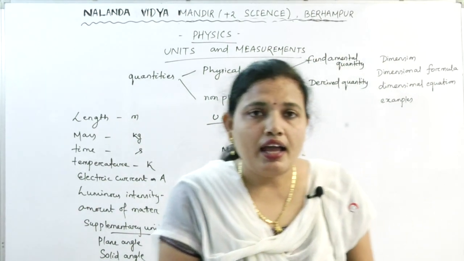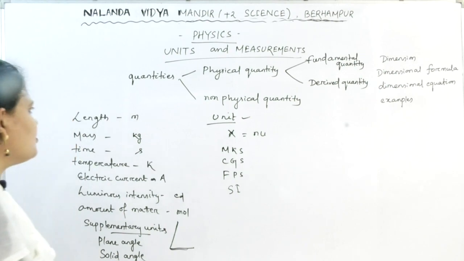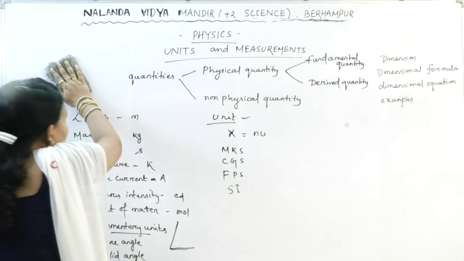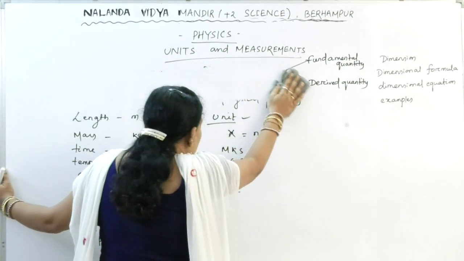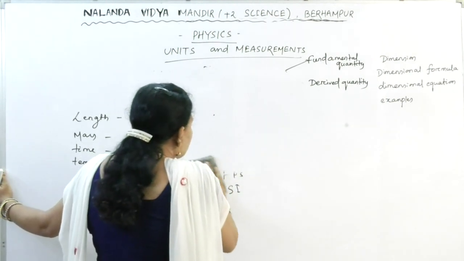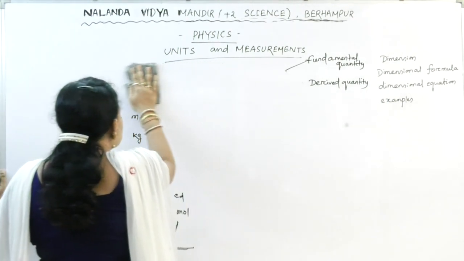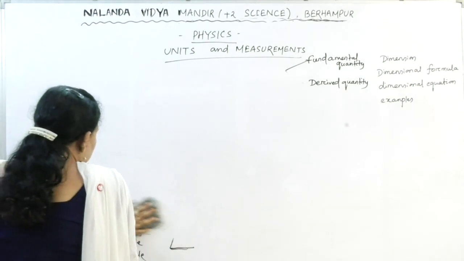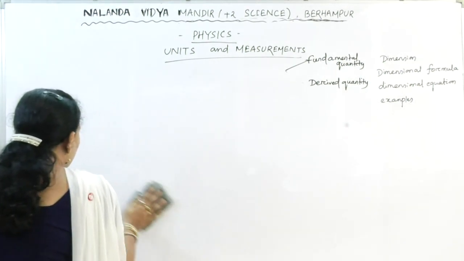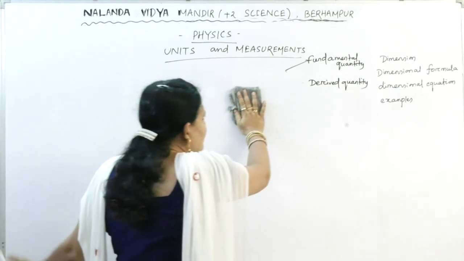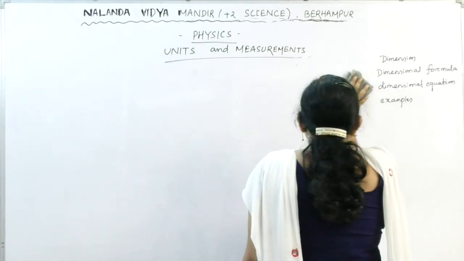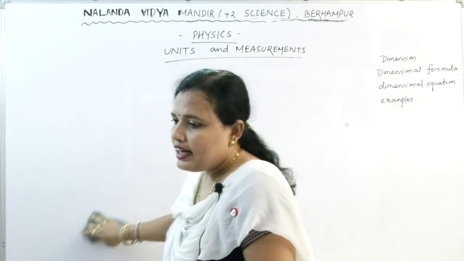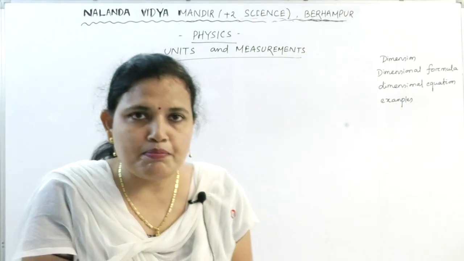Today we will study about the dimension. By considering the physical quantities and the units of the physical quantities, why is it necessary to study the dimension? Why will we study dimension? What is the requirement? We have learned about units. So after knowing about the unit, let me give one example.